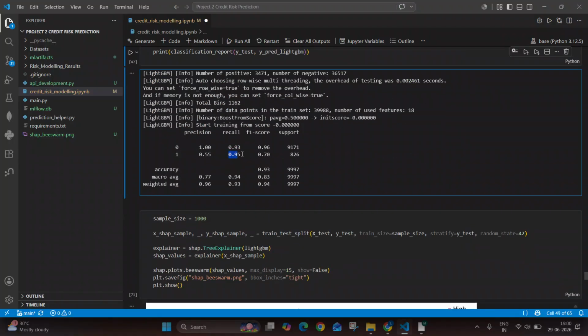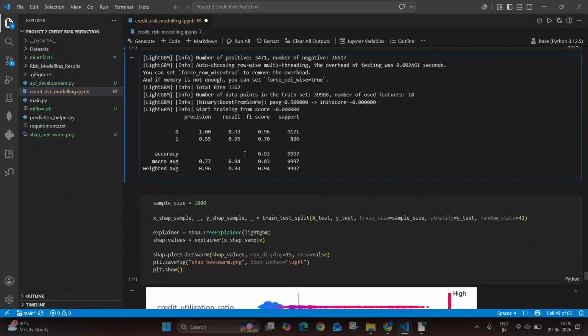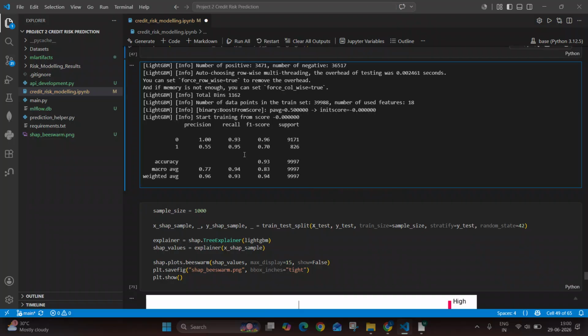So 0.01, sorry, a 1% increase in the recall value. Okay, so this is the complete result. If we compare all these three models, we can clearly see that the LightGBM model is the best performing model, as it is giving us the best recall.